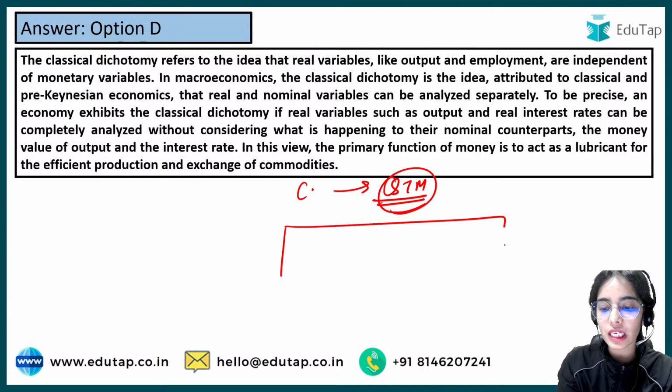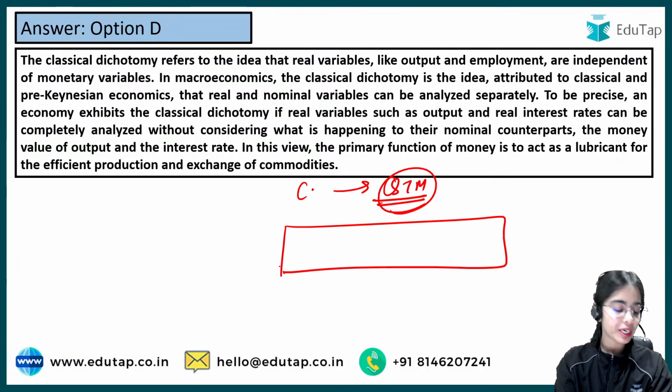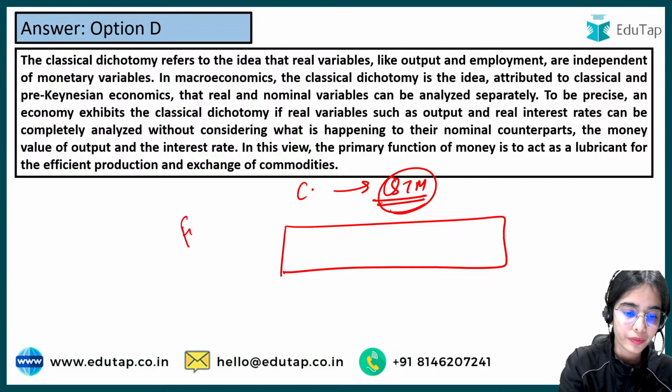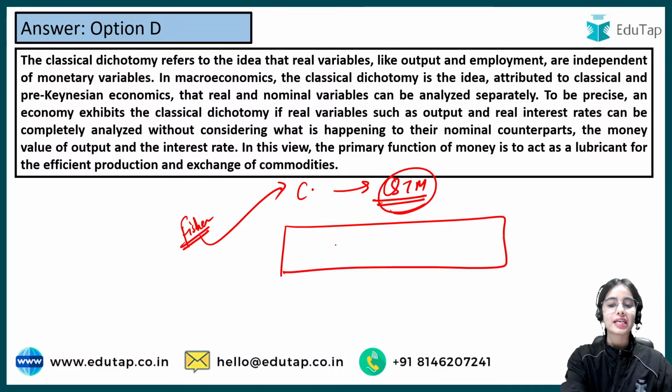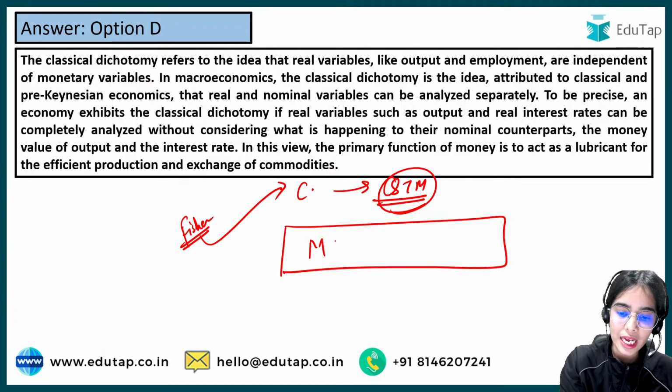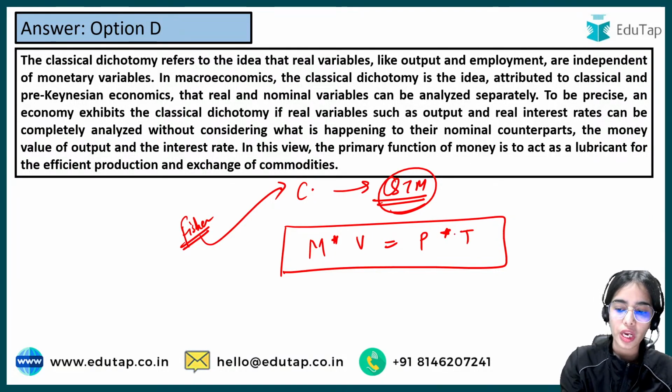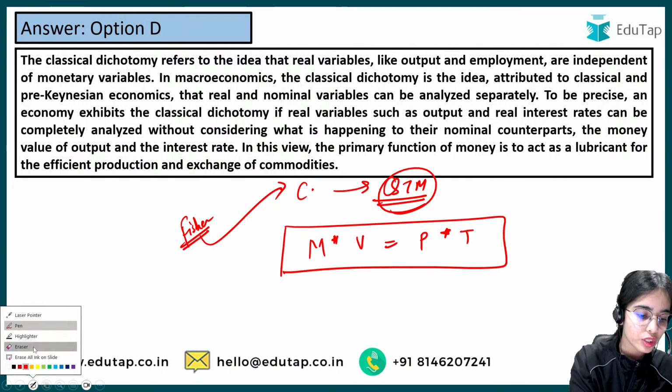Anyone remembers the equation of the quantity theory of money? Fisher is one of the classical economists who has given the quantity theory of money. Yes, very good Sarish, the equation is that the money supply multiplied by the velocity is equal to the price level multiplied by the transactions. Or instead of transactions, income was taken here.